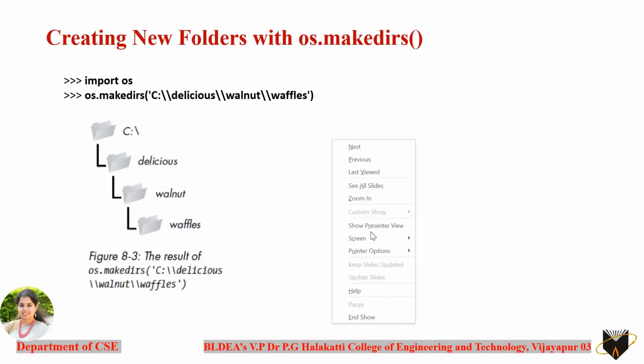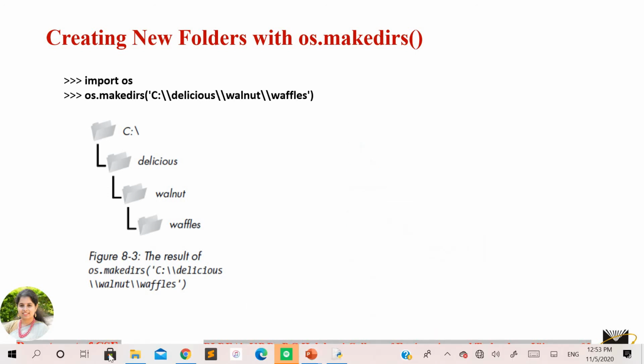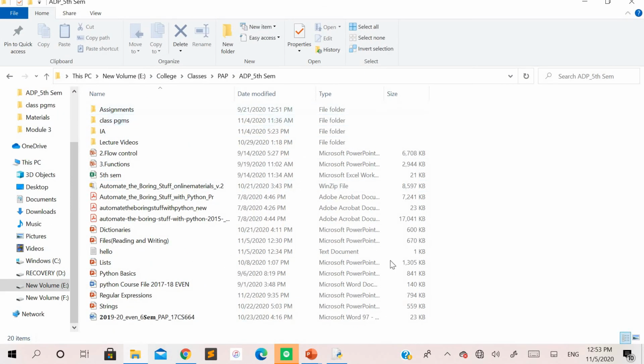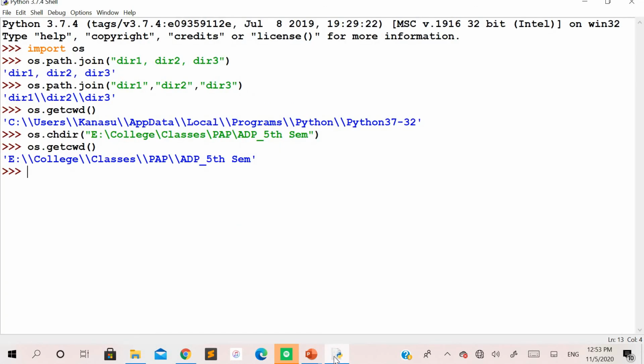Okay, so let me show you with an execution here. I want to create a new folder within the same content here. You can see in this entire content you don't have any folders. Folders are these which are shown with the yellow symbol here. So these are the folders. You can concentrate here. You don't have any folder named demo here. So to this same location I just want to insert one more folder named demo with the help of this makedirs command here.